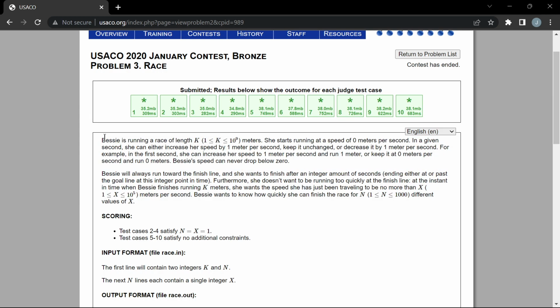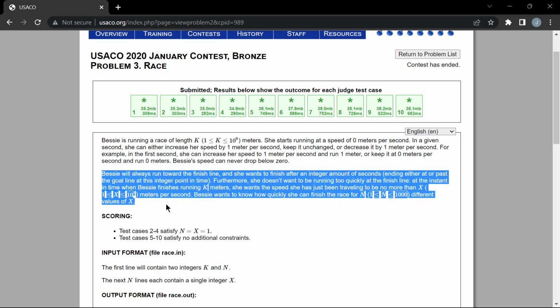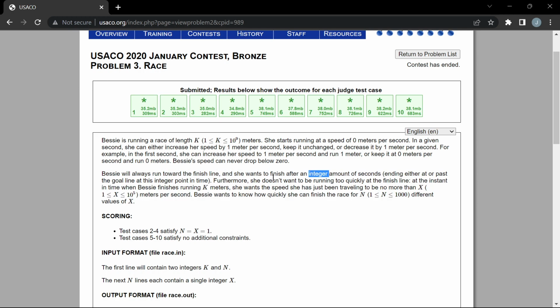Right here we have Bessie. Bessie is trying to run a race that's K long. She starts at a speed of 0. In a given second, she can either increase her speed by 1 meter per second, keep it unchanged, or decrease it by 1 meter per second. So she can accelerate, keep it constant, or decelerate by 1, and she can never be slower than 0. Bessie will always run towards the finish line, and she wants to finish after an integer amount of seconds.